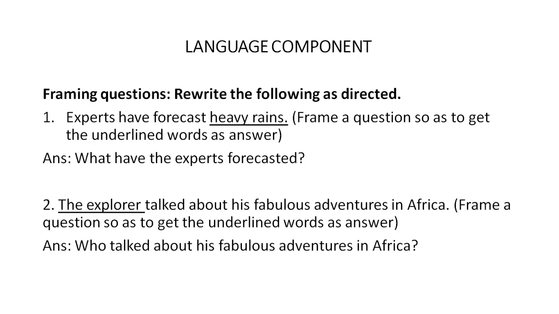So underlined words will be the answer only when you frame a WH question. So what are WH questions? The questions which start with WH words. Now WH words you must be familiar with already, like the words what, why, when, where. All these are WH words.